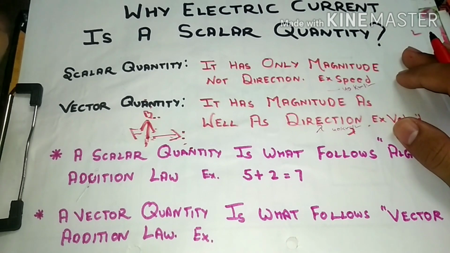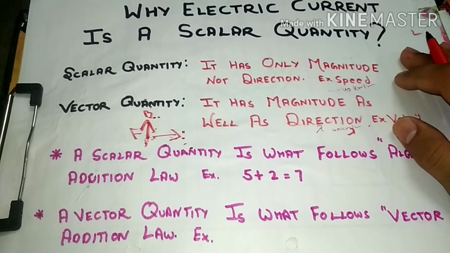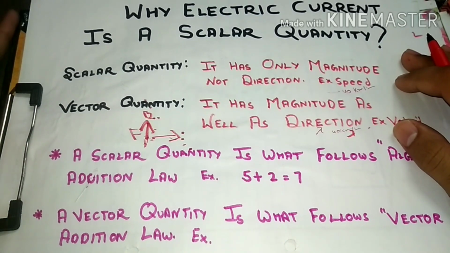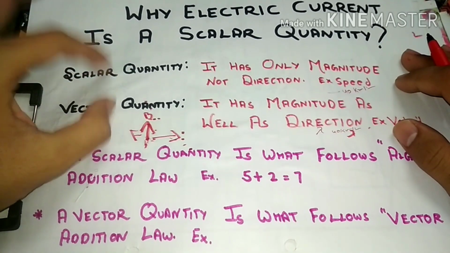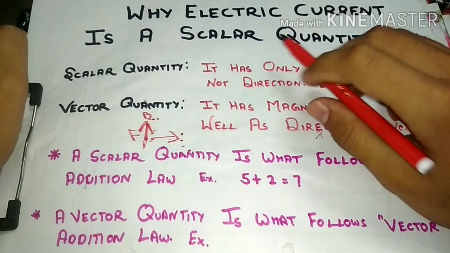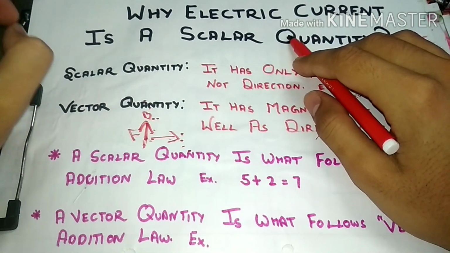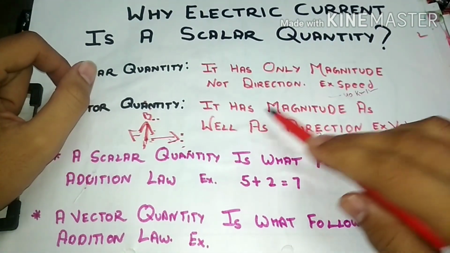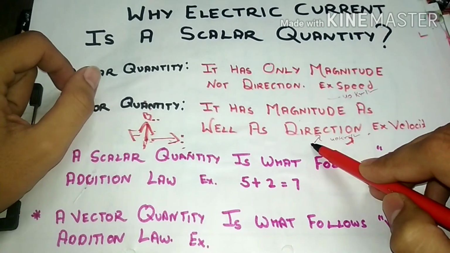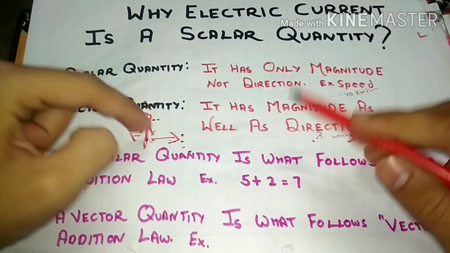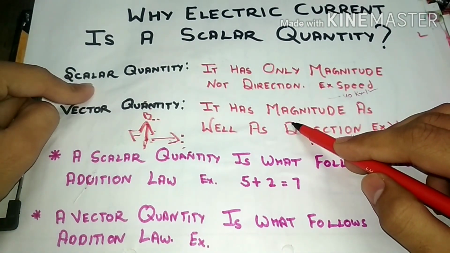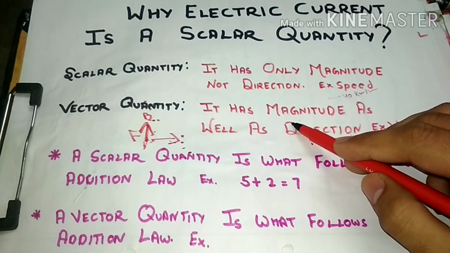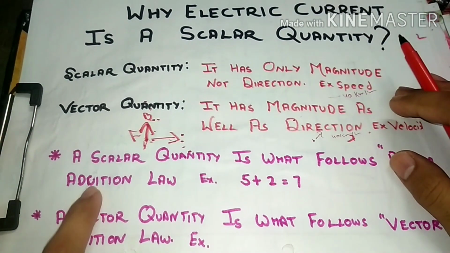Now most of the students know this difference very well, but there is also something that differentiates it. Our electric current has both a magnitude as well as direction, but in spite of this, it is a scalar quantity. Why? The third point clears it very well.